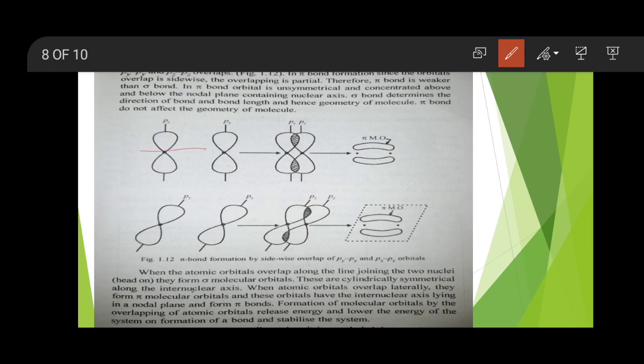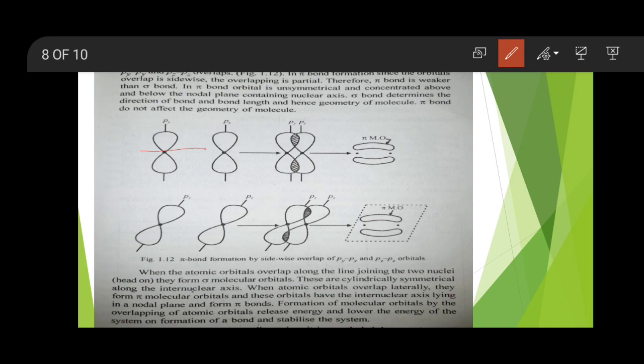The plane where the probability of finding an electron is very negligible or less. So in the nodal plane, above it there will be one lobe and below there will be one lobe of the orbital. A pi bond is not affected by the geometry, but a sigma bond can be affected by the geometry.